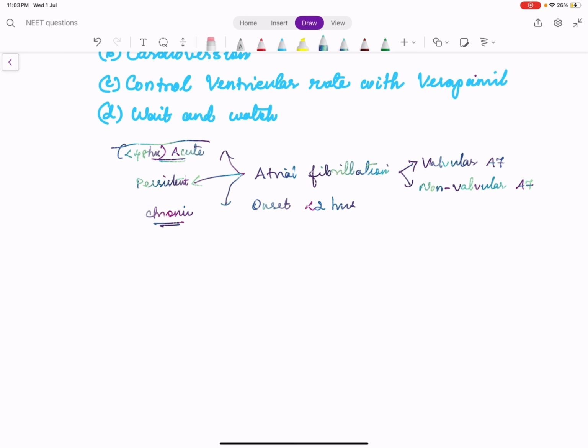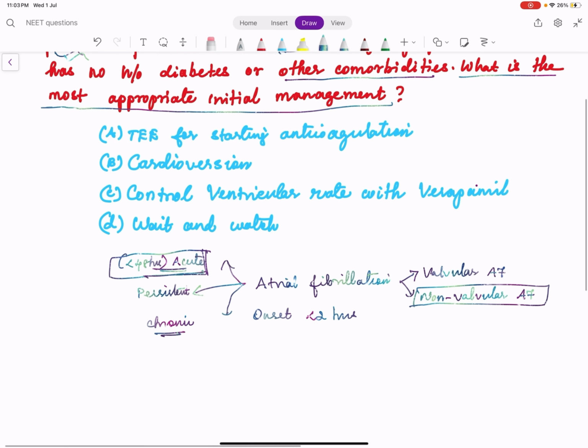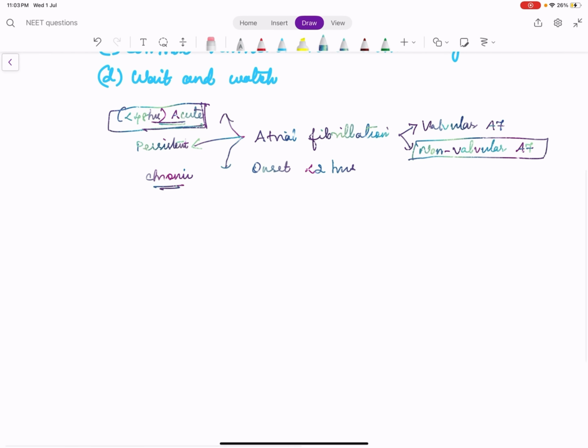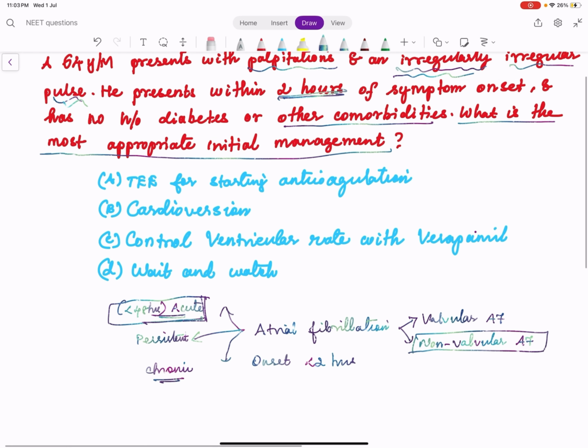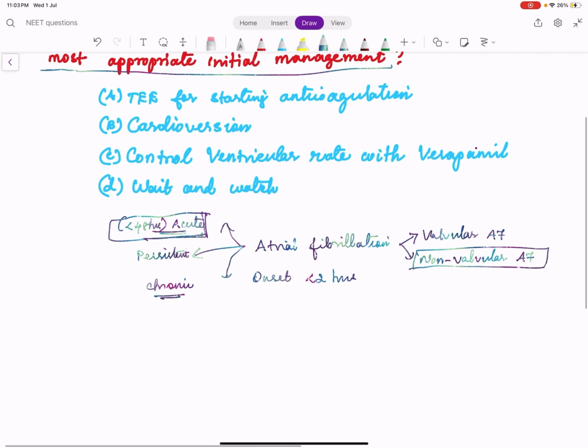So this is actually an onset is only 2 hours. So it is an acute non-valvular AF, because they are given the onset is 2 hours and he has no other comorbidities. So we are having a case of acute non-valvular atrial fibrillation. So what is the most appropriate initial management?